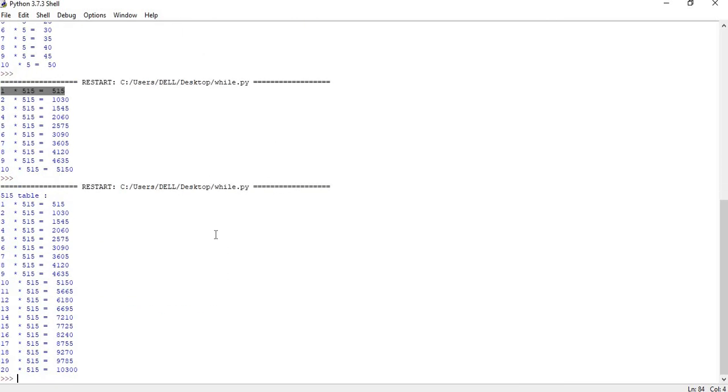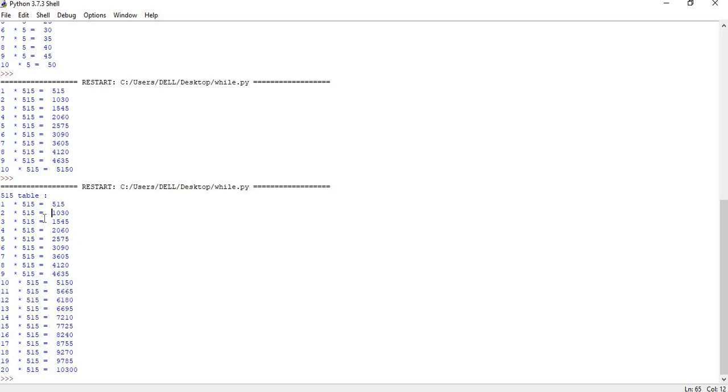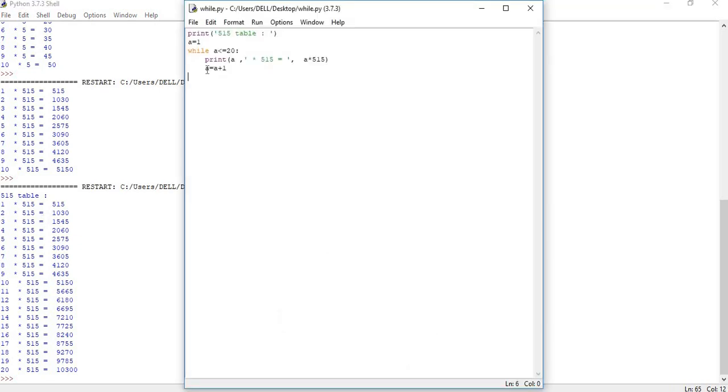My Python compiler is a bit intelligent. It can calculate very easily. This is a 515 table, and these are all till 20. I can see this. Okay, this is how my while loop is going to work in real time. If you really understand, the same block of statements, these two statements, get repeated every time till this condition is satisfied. So here I used an increment operator. Can I use a decrement operator? Yes, you can do decrement as well.